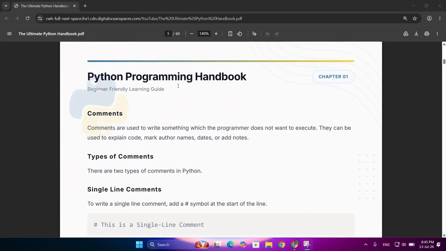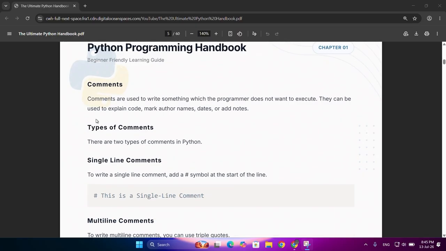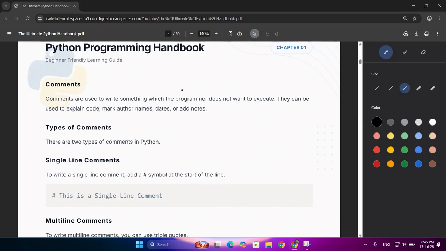So let's go ahead and see what comments are in detail. Basically, comments are used to write something which the programmer does not want to execute. It is a line which we don't want the compiler to see or run. Like we have written print, then something in double quotes and a closing bracket.